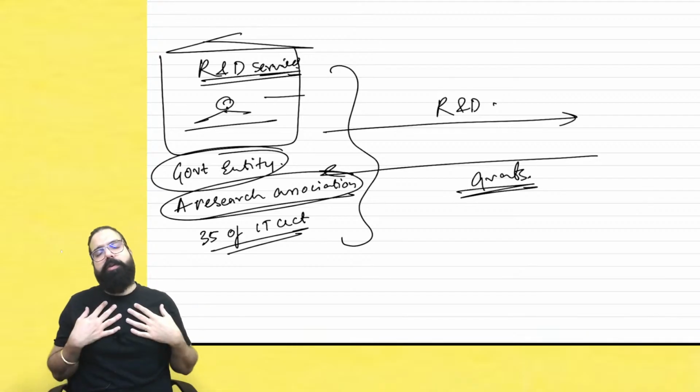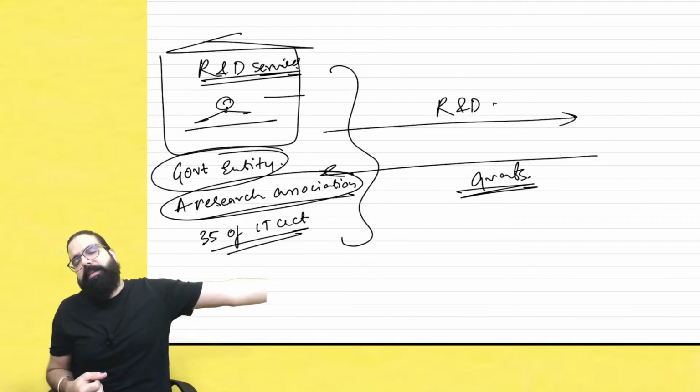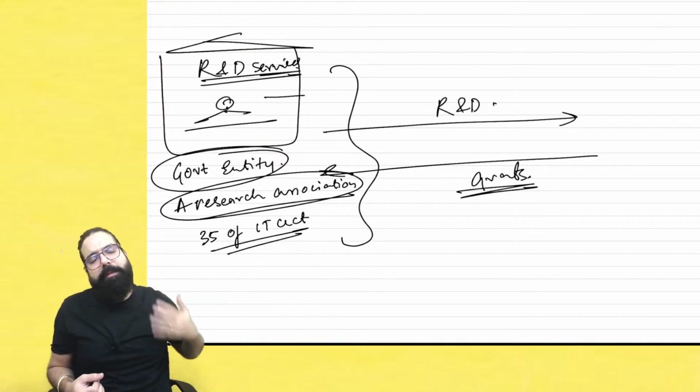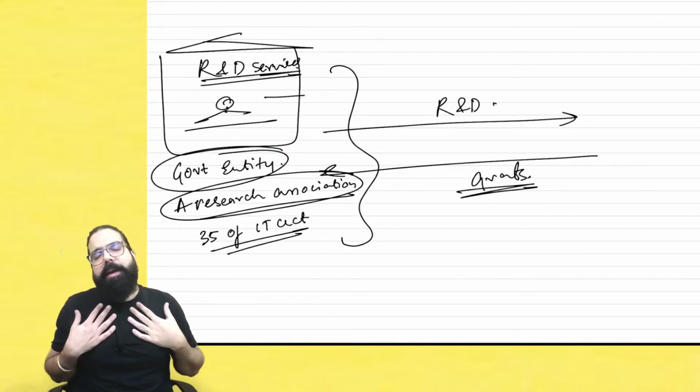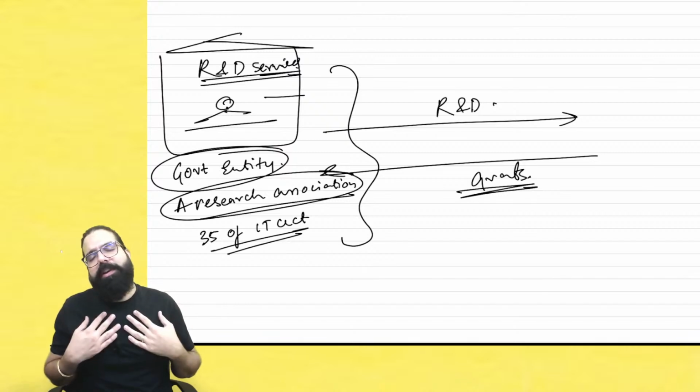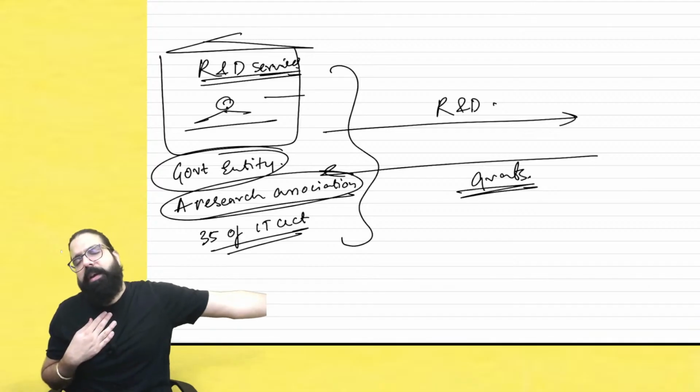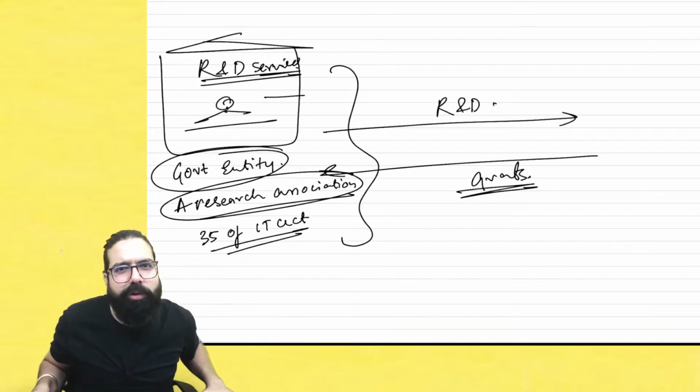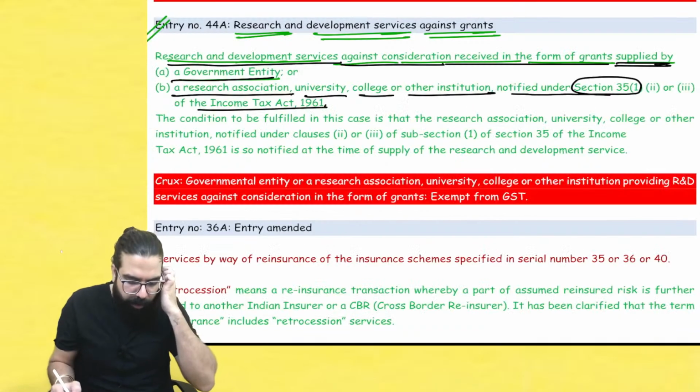So I am a governmental entity. I am giving R&D services, receiving grant, no GST. I will not charge any GST. I am a college, I am a university, or I am an association which is under section 35 of the Income Tax Act, and we do R&D services and take grants from people, then Baba, our services are also exempted. That's what they have told over here.